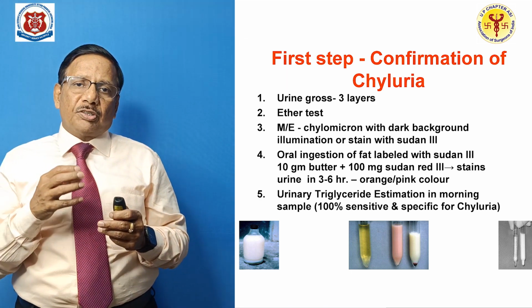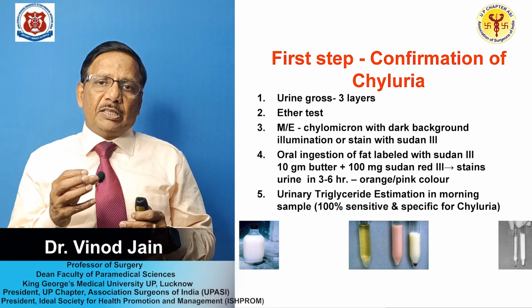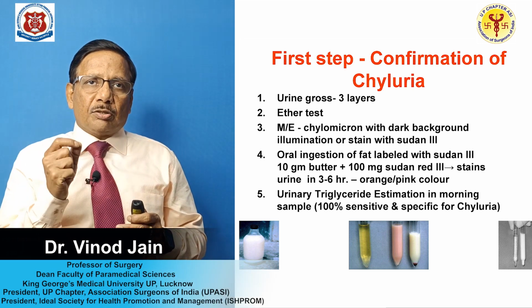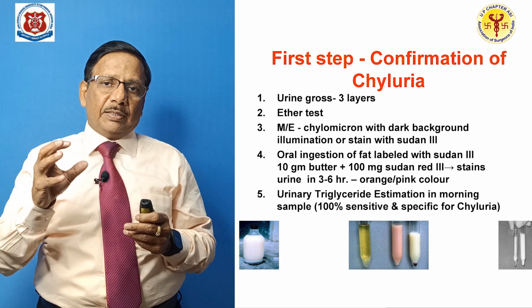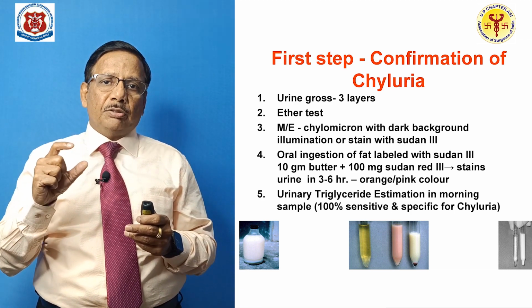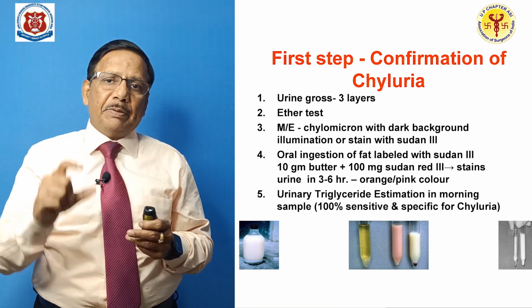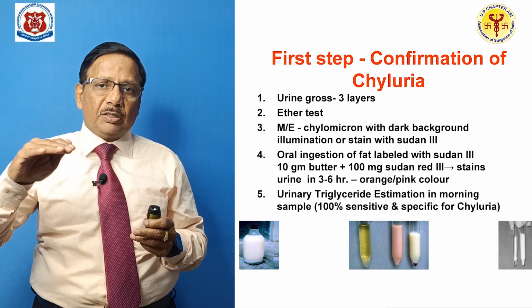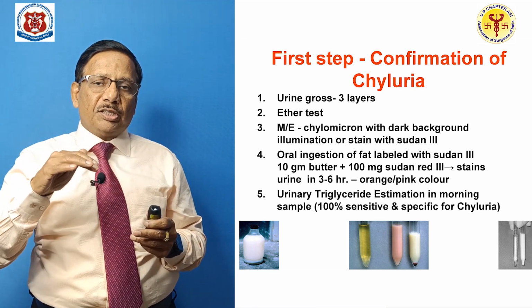Now we talk about the first step, that is the confirmation whether it is a chyluria or not. One very simple test is gross examination. You ask the patient to pass urine into a test tube, keep it for some time, and after some time you will find that there is development of 3 layers. That is what is known as the 3 layer test.